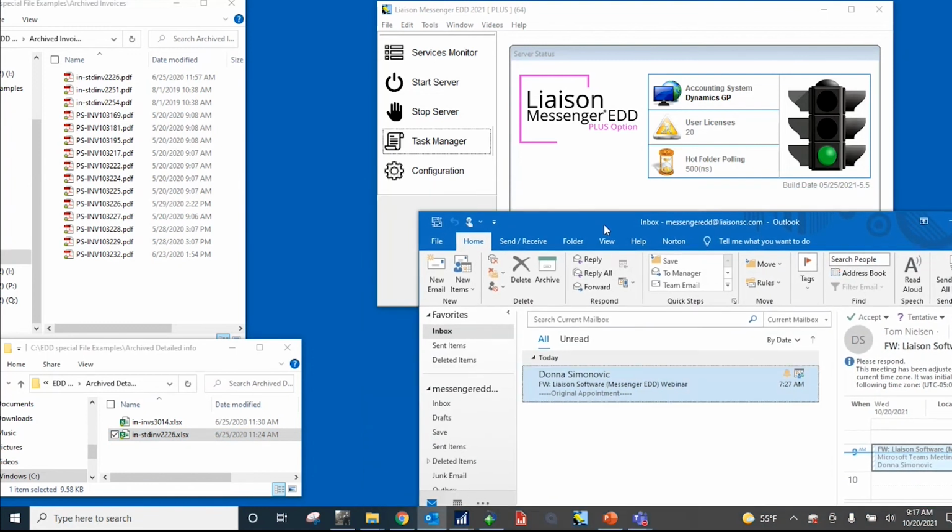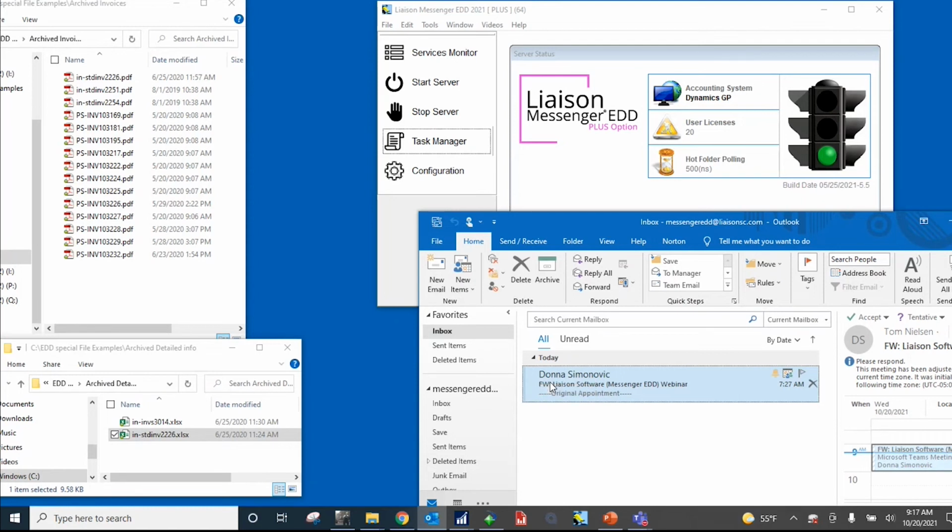So again, Messenger with Business Central would be using the print to email function. When it's emailed out, it's emailed to the Messenger server here, and once it hits the inbox, the PDF is grabbed and brought into Messenger for processing.